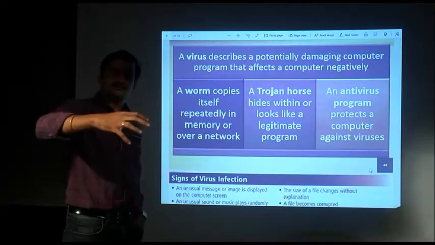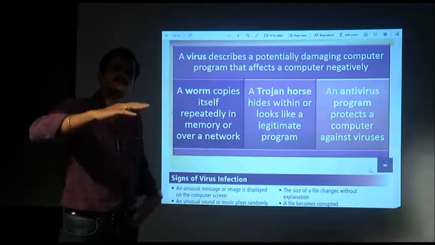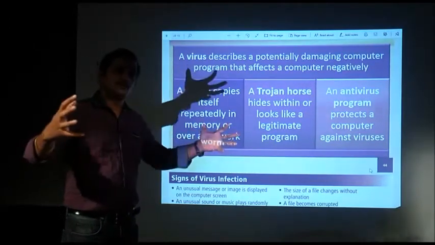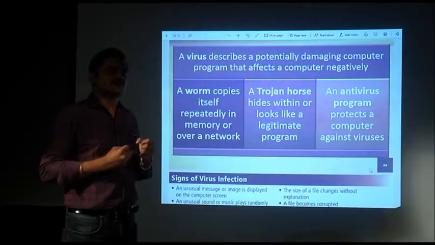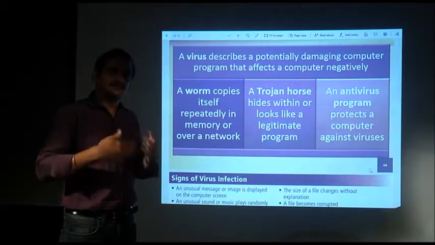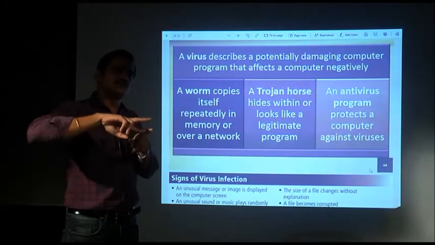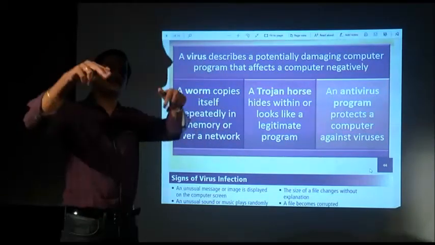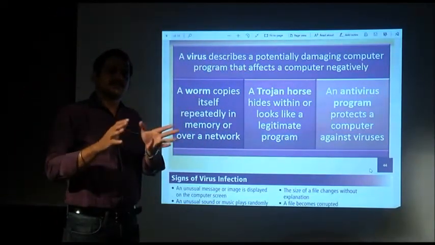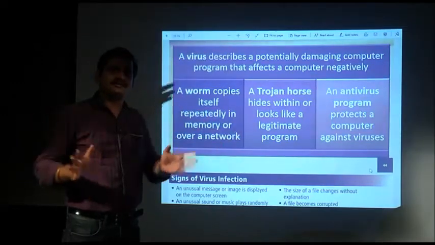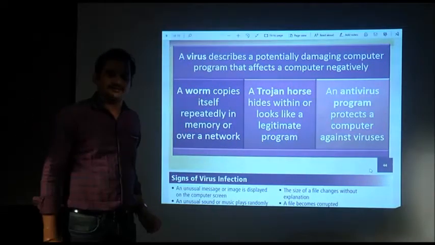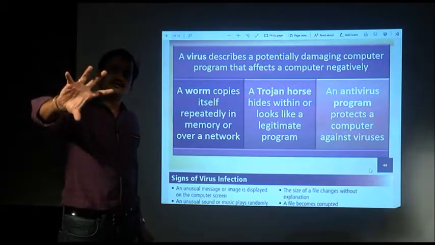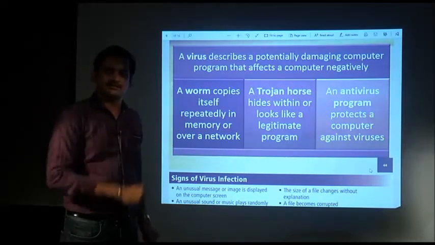One program enters, and without your knowledge, in the background, it repeats itself, copying many programs of itself and consuming all your disk space. Suppose the file is 10 kilobytes. If it replicates, it becomes two files of 20 kilobytes, then 40 kilobytes, then 80 kilobytes. You can imagine it is an exponential growth, and it will consume all your system disk space. These are called worms. It may take hold of your entire memory and your entire disk. You cannot use your system anymore.